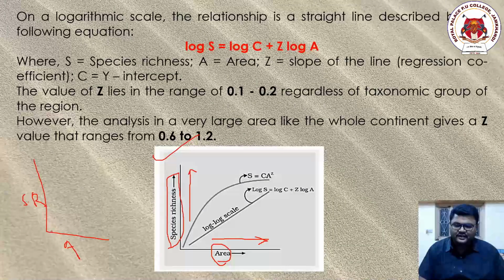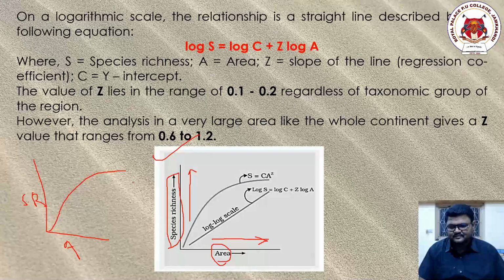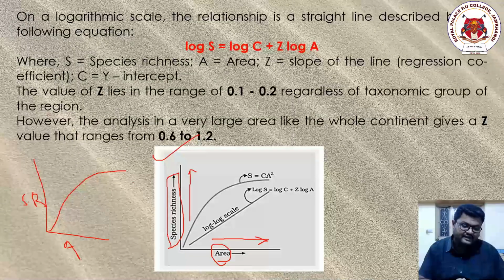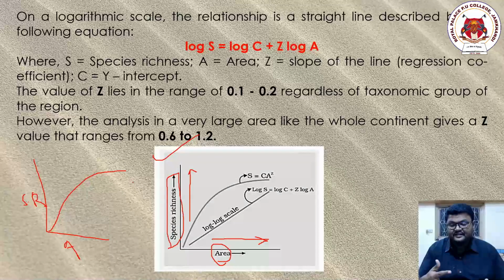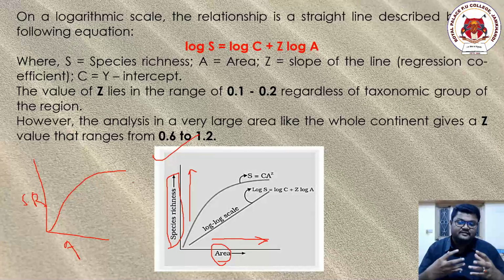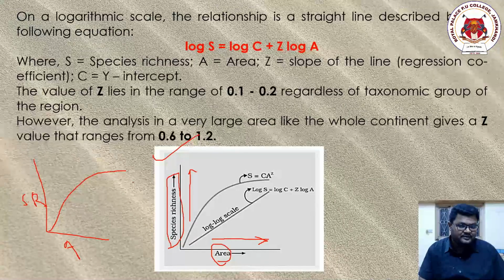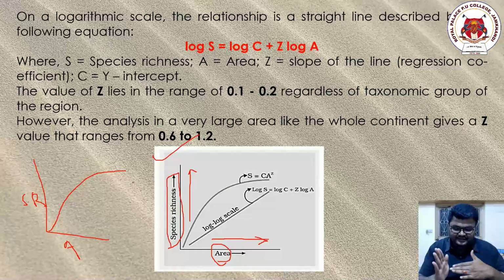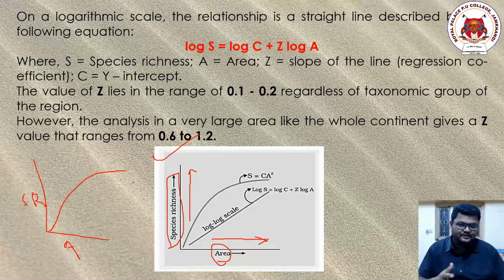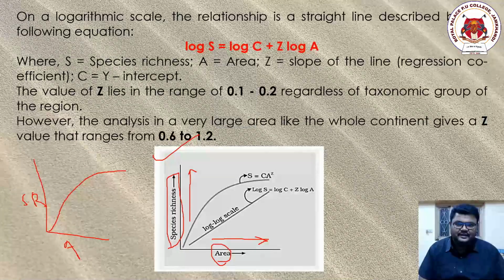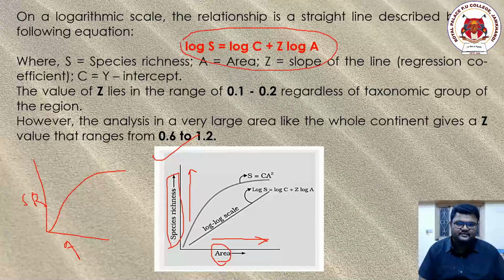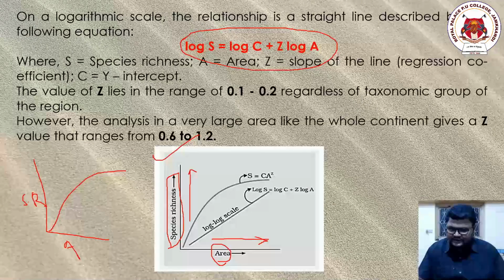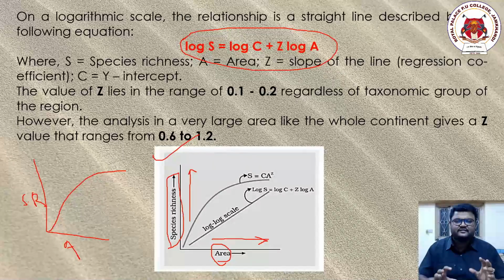When you plot this, you'll get a hyperbola, which is a clear indication that as you increase the area of exploration, you'll see an increase in the number of species. I hope you are getting it, students. It is a hyperbola, and the graph is plotted as area versus species relationship. When you do that, you'll get an equation, and that equation is log S equals log C plus Z log A. There is no need to derive this formula. This is just a general statement.